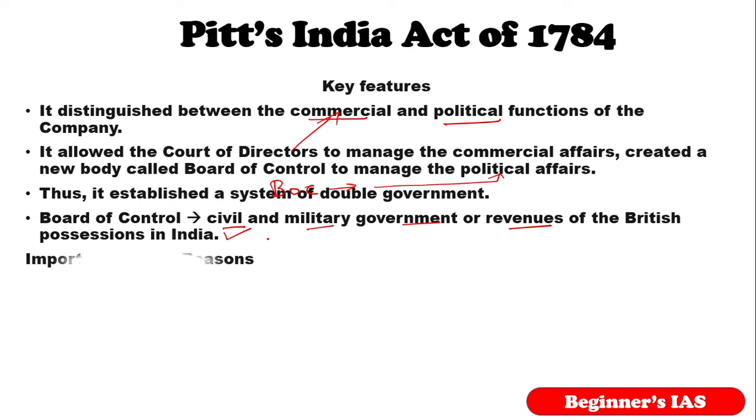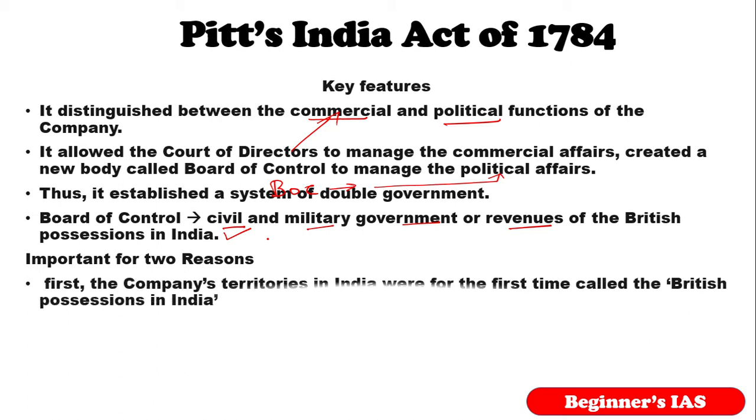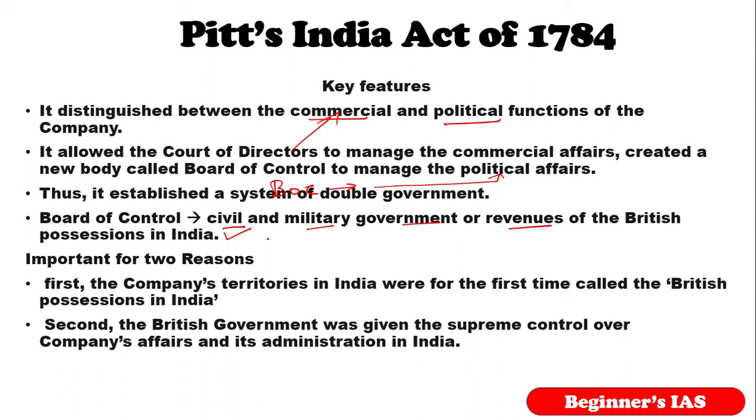Also note that this act was very significant for two reasons. First, the company's territories in India were for the first time called British possessions in India. Secondly, the British government was given supreme control over the company's affairs and its administration in India, which means the British government was taking possession step by step. That is why this act is very important. After this act, the act of 1786 came, but let us see one more point here.